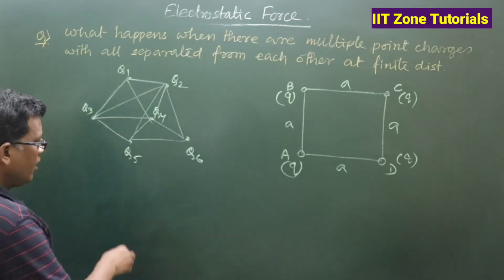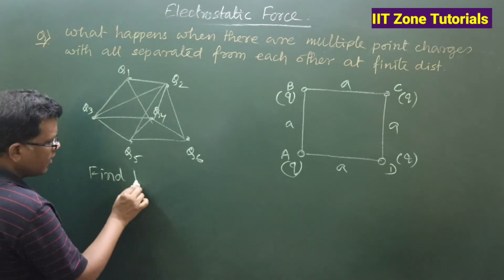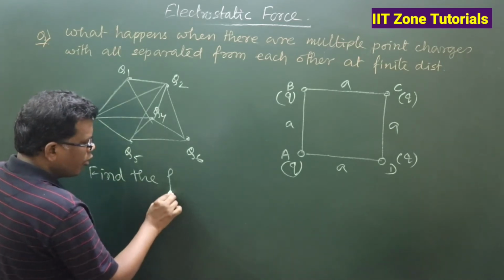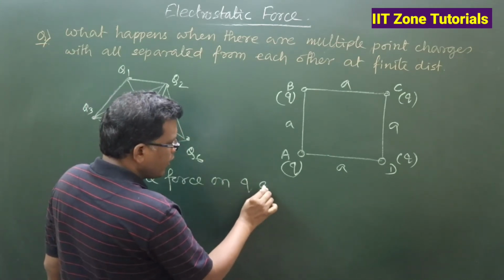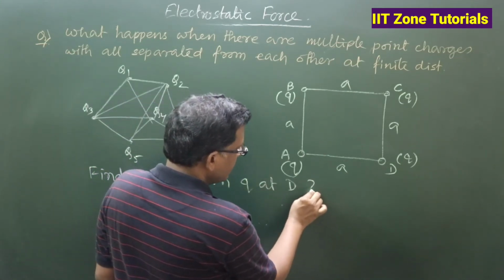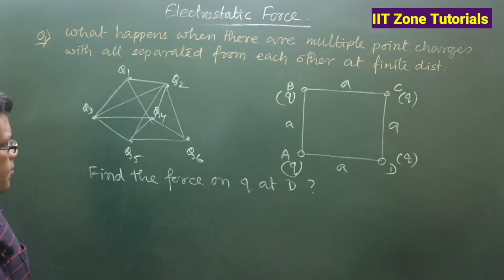For example, find the force on small q at D. Find the force on small q placed at D, right?